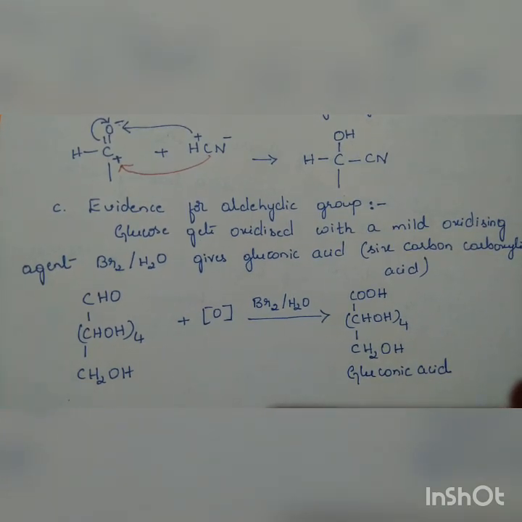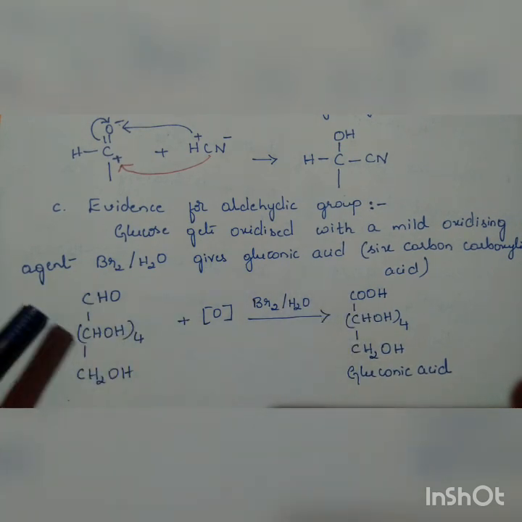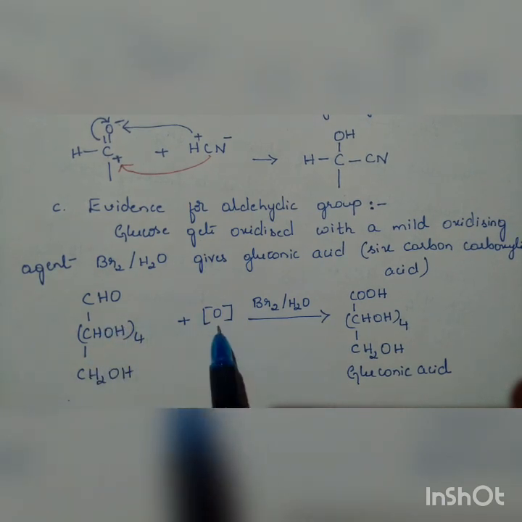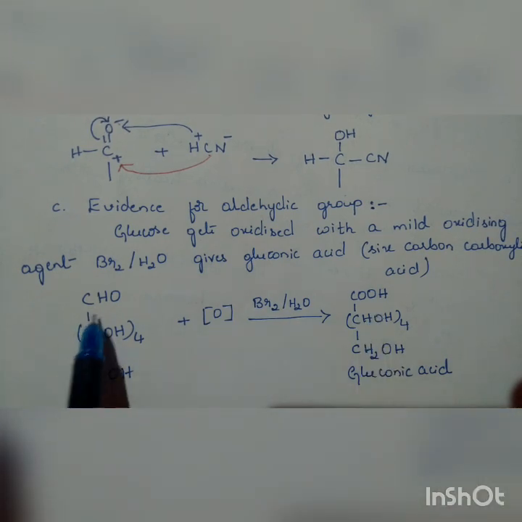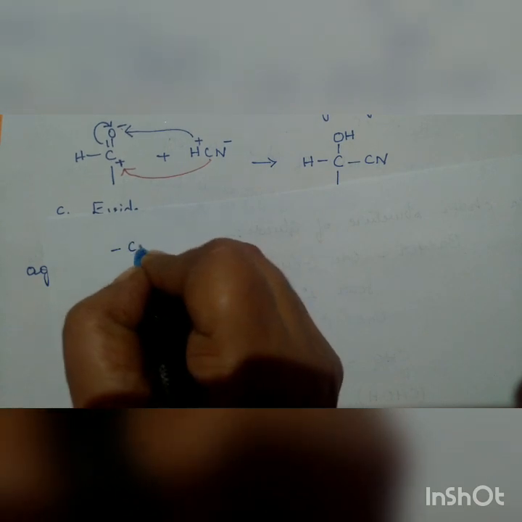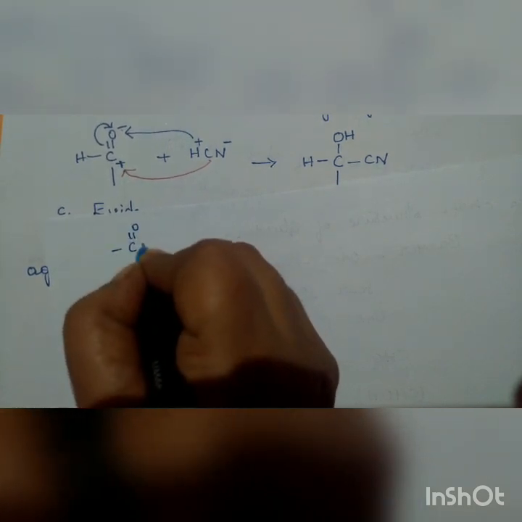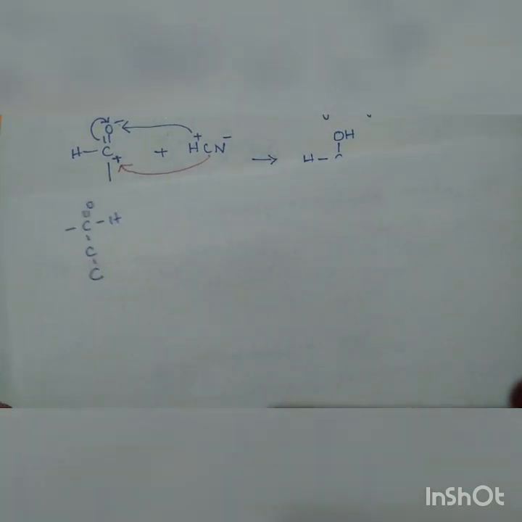So here observe, an aldehyde is there. Aldehyde or ketone undergoes oxidation to give carboxylic acid. Both the aldehyde group and the ketonic group will give rise to carboxylic acid only. But the aldehyde is monovalent, as we discussed yesterday, and it is present at the end of the carbon chain.